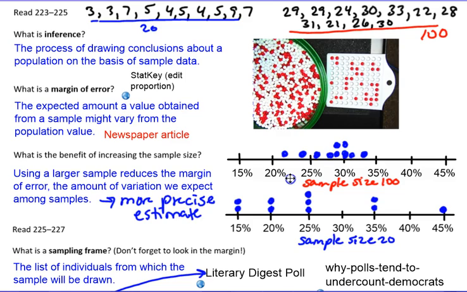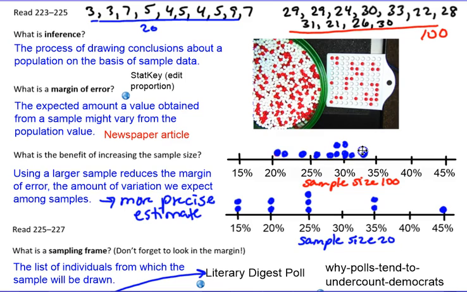Using those results, we saw that they range from 21% all the way up to 33%. But that's a much smaller range than 15 to 45%.